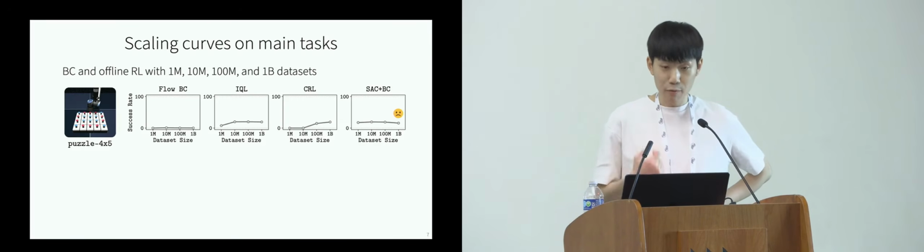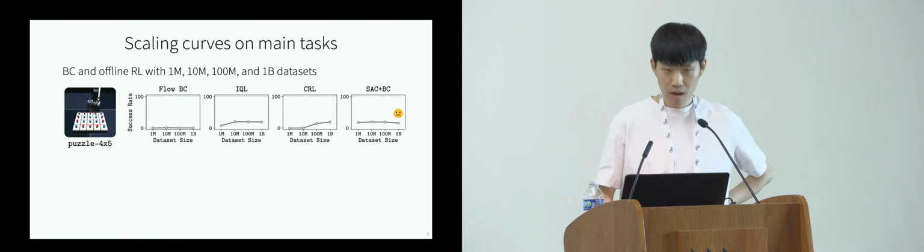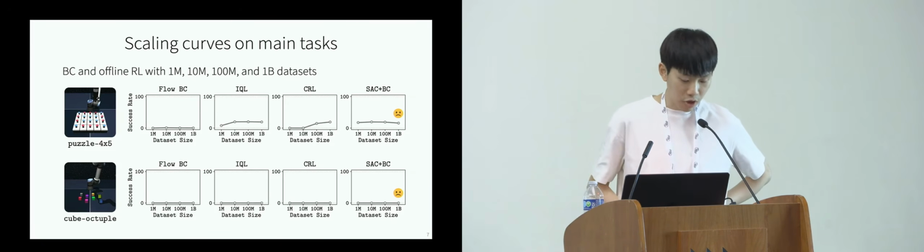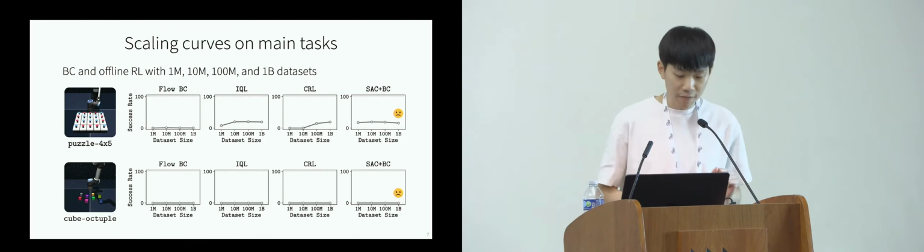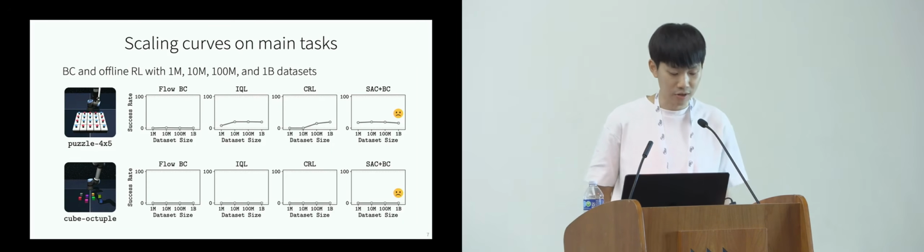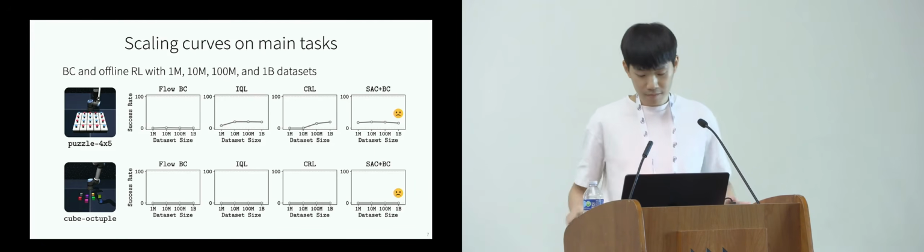Even with more data, their performance plateaus without improving. And on harder tasks like cube-octuple, it's even worse. Regardless of the dataset size, none of the algorithms were able to achieve non-trivial performance on this hardest task in the benchmark. So what's wrong?